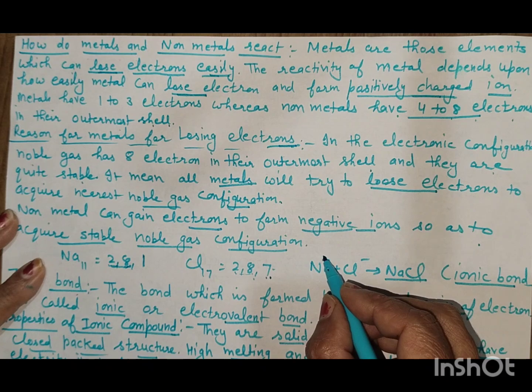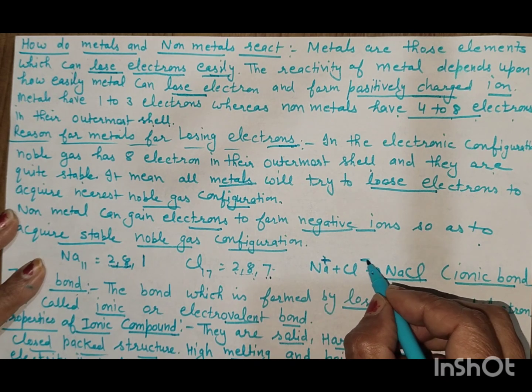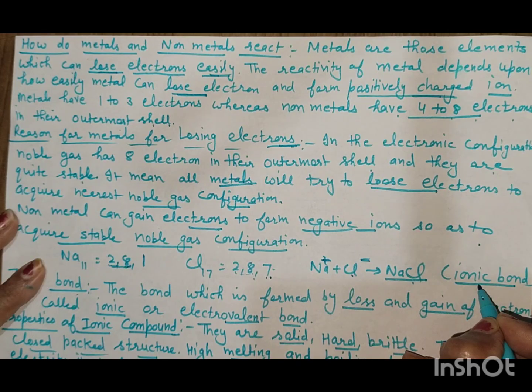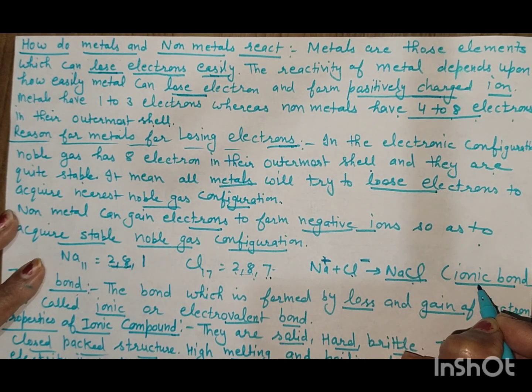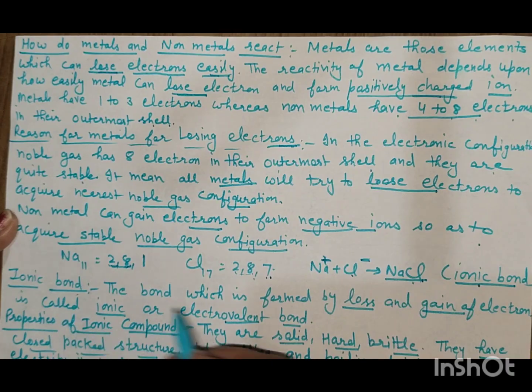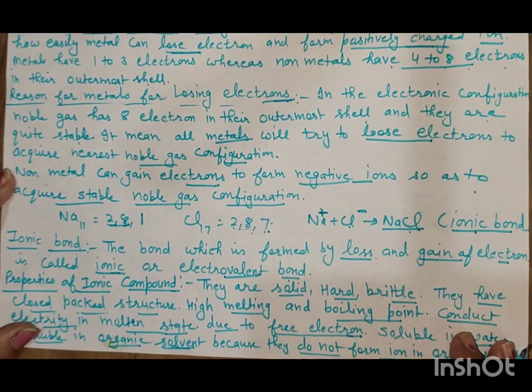Sodium loses one electron and chlorine gains one electron, and this transfer of the electron forms an ionic bond, and sodium chloride is formed. The bond formed by the loss and gain of electrons is called an ionic bond or electrovalent bond. Now, what are the properties of ionic compounds?